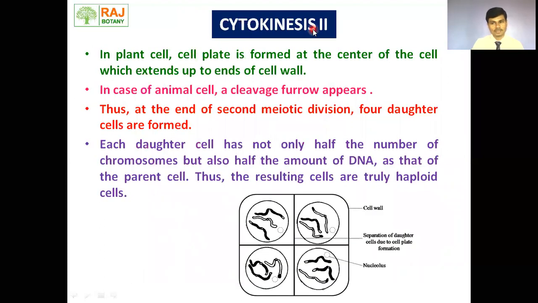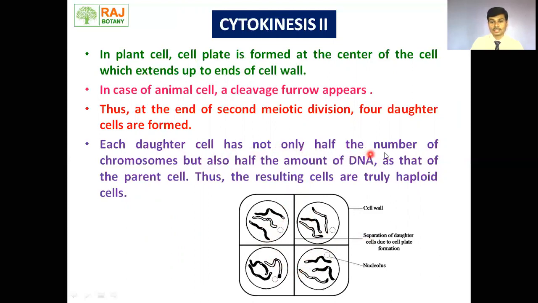Cytokinesis second. Up till now, as far as meiosis second is concerned, only the division of the nucleus happened, means separation of chromosomes happened, but the division of cytoplasm still remains, and that takes place in cytokinesis second. In plant cell, a cell plate is formed, and in animal cell, a cleavage furrow is formed. Here we can see this is a plant cell, and the cell plate has formed, and now we can see there are four haploid daughter cells.